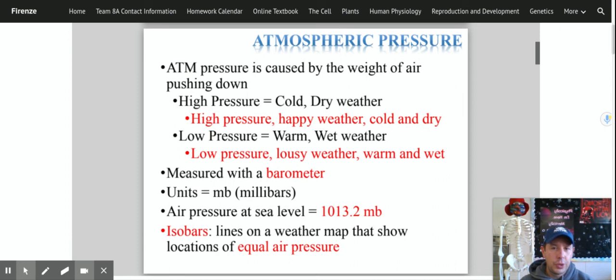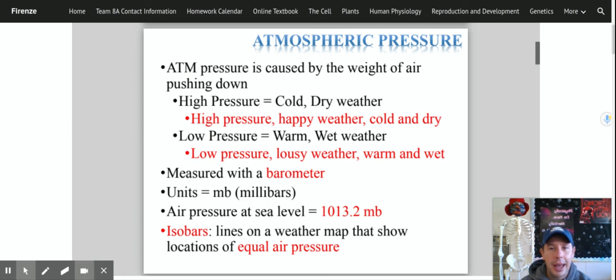And when that air pressure goes up, we know we're going to get nice weather: high pressure, happy weather, cold and dry. When that barometric pressure goes down below that, low pressure, lousy weather, warm and wet, we're probably going to get stormy weather.